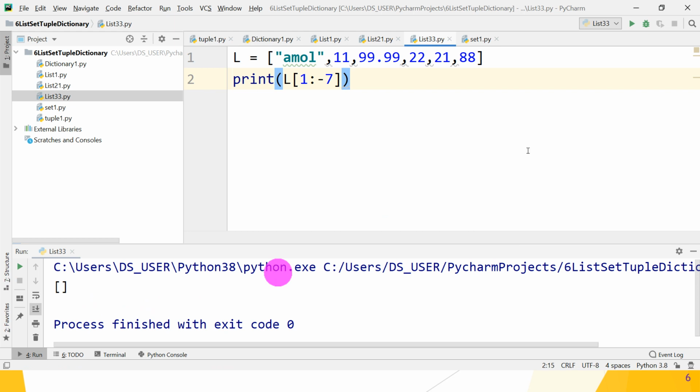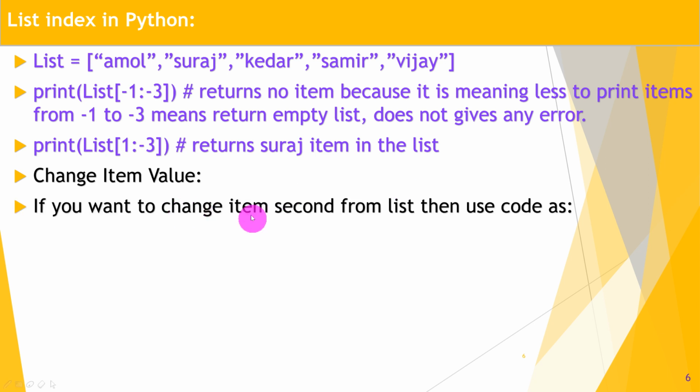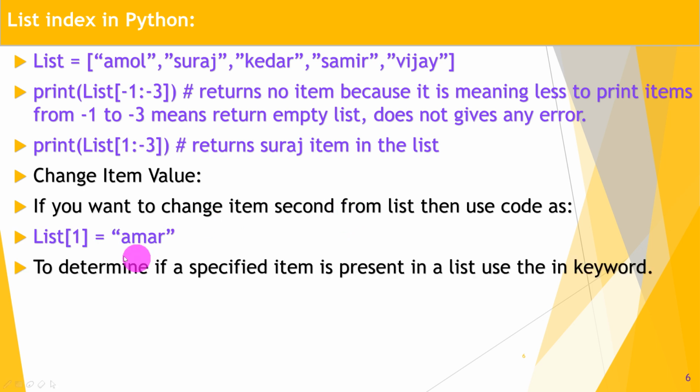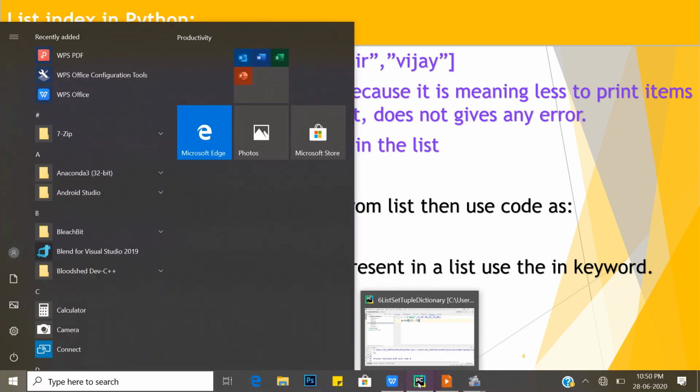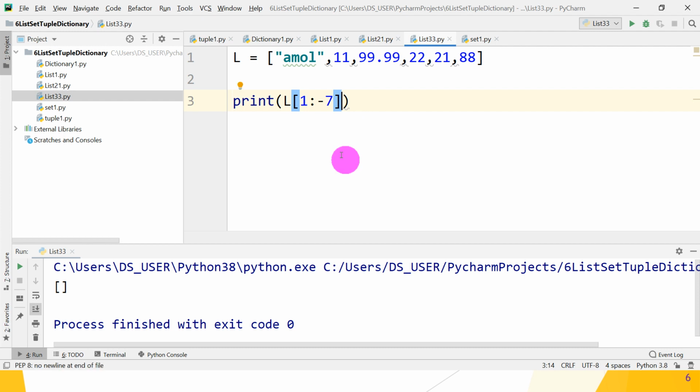Yes. So let's move on to the next point. Okay, change item value. If you want to change an item value, then use the following code. That is, you can directly assign list[1] equal to Amar. So in the list, the index 1 element, that is Suraj, gets replaced by the string Amar. Is it possible? Yes, it is possible in Python. So let's check whether it works or not, and print the whole list. The whole list is L.